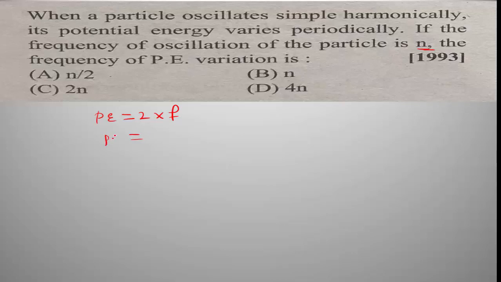Here the frequency of oscillation of the particle is n, so we get the answer 2n. Option C is the right answer, 2n.